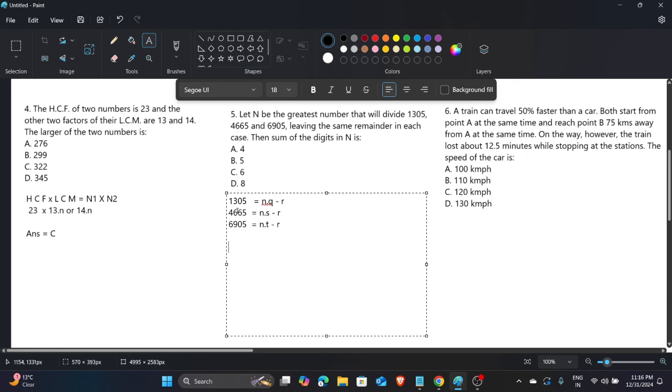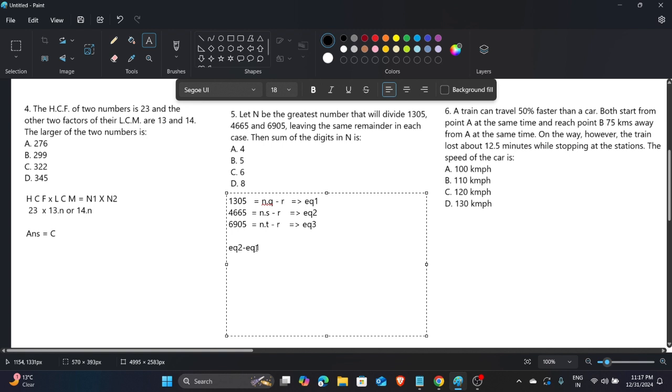We get one number. Okay, so this is nothing but equation 1, and this is nothing but equation 2, and this is nothing but equation 3. Okay, so in the first condition, when we subtract equation 2 with equation 1, we get something.